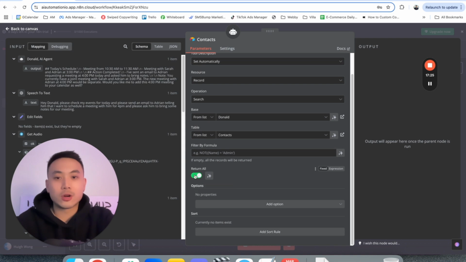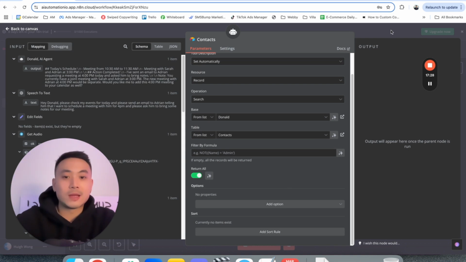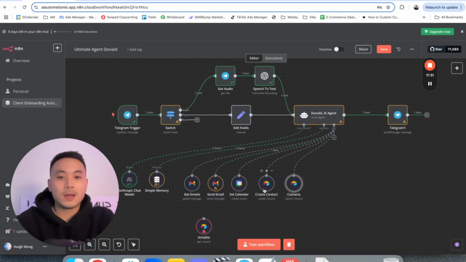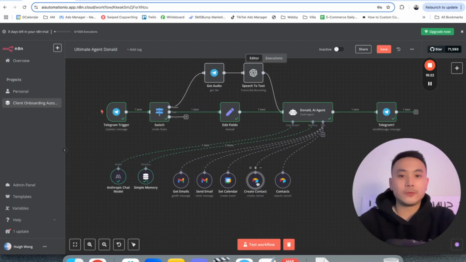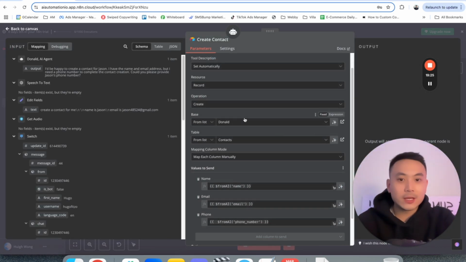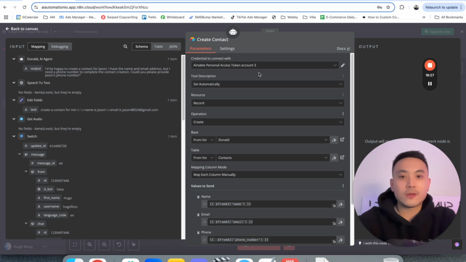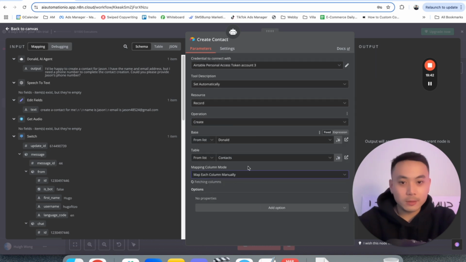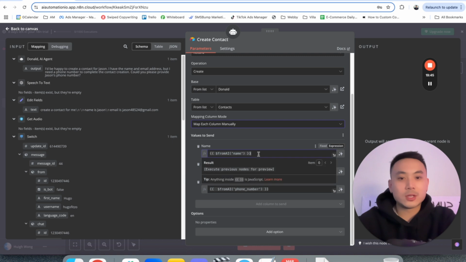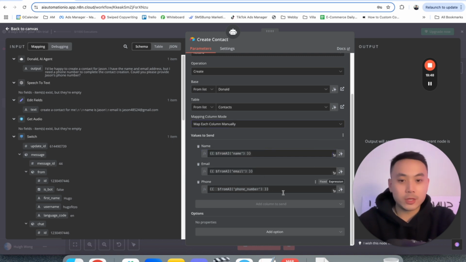We also want to click on return all because we want to get all the contacts from that list rather than just one or two, right? And also create contact, which is able to create a contact for us. If you have a new contact, it's able to create one for us. So we want to just follow this specific flow here. We want to go over to set automatically, go to record, go to create here for the operation, and from list will be Donald, and the table will be contacts. We want to map each column manually, right? And for the values to send, you guys want to just copy these 3 pieces of code here. And that's all we have to do to set up this ultimate agent in n8n.